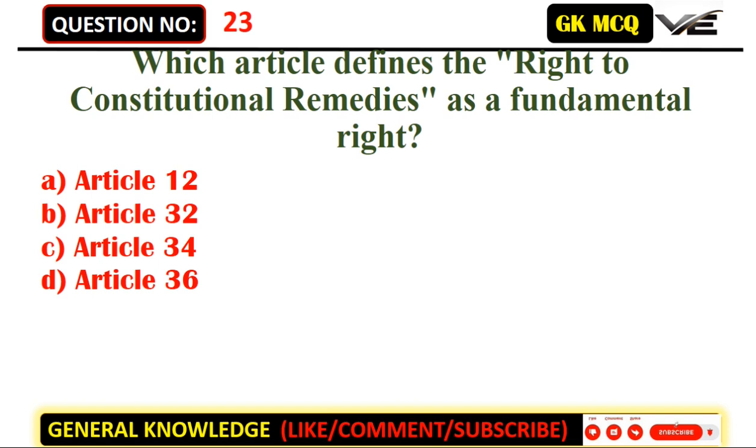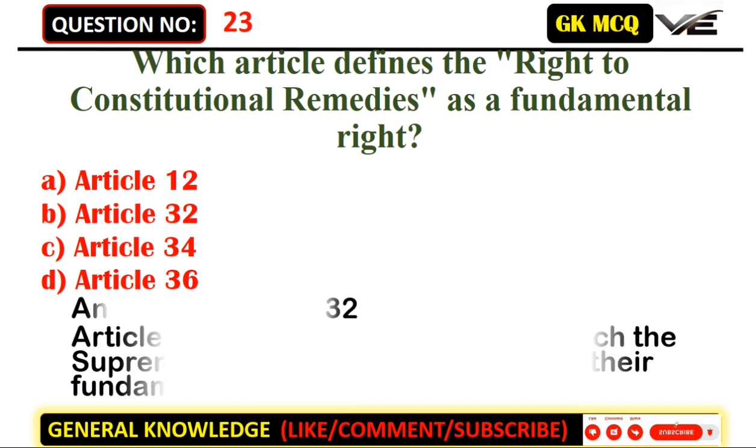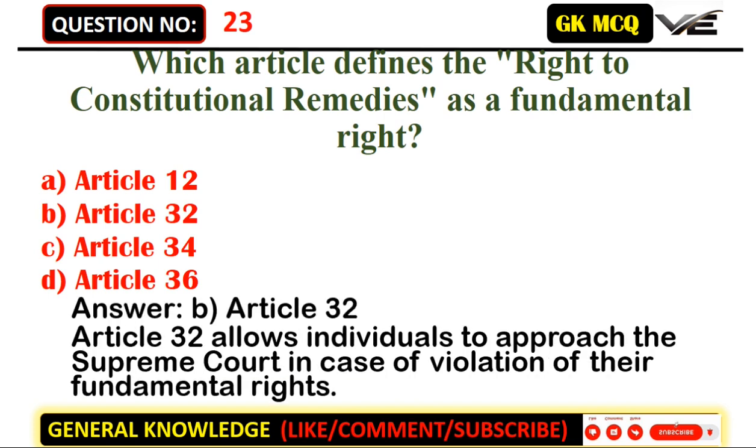Which article defines the right to constitutional remedies as a fundamental right? A. Article 12. B. Article 32. C. Article 34. D. Article 36. Answer: B. Article 32. Article 32 allows individuals to approach the Supreme Court in case of violation of their fundamental rights.